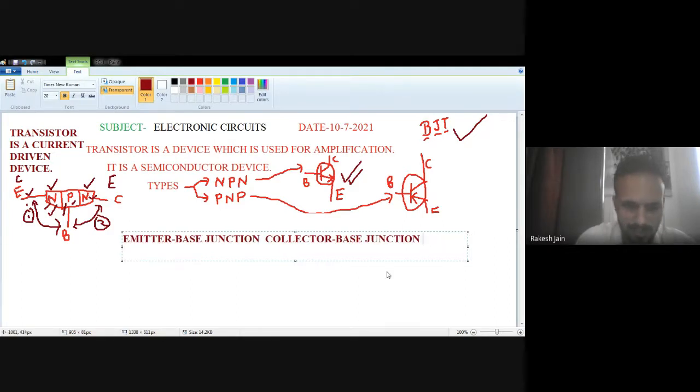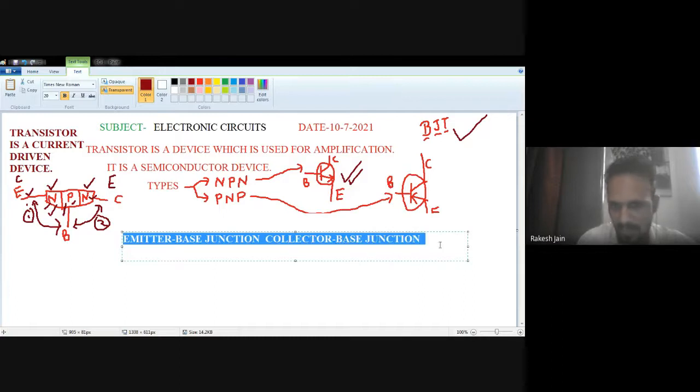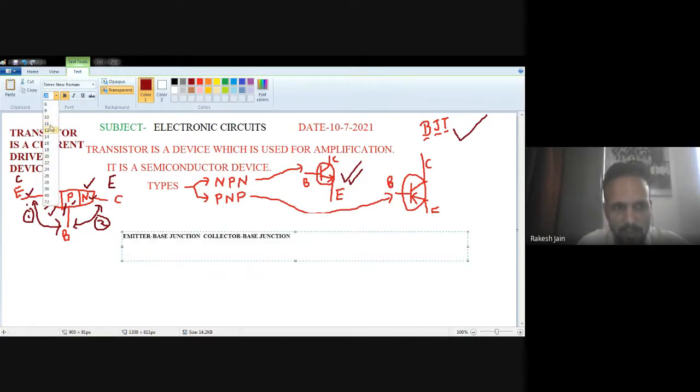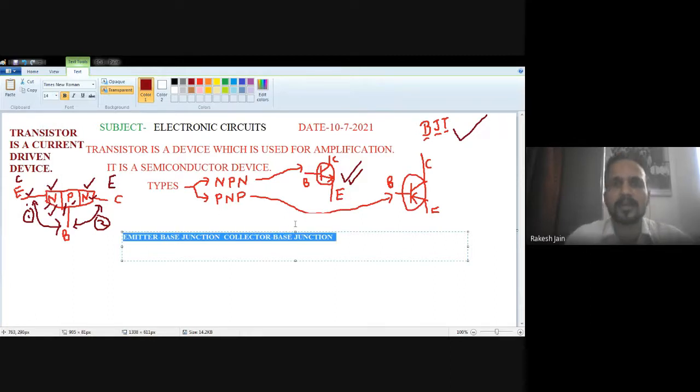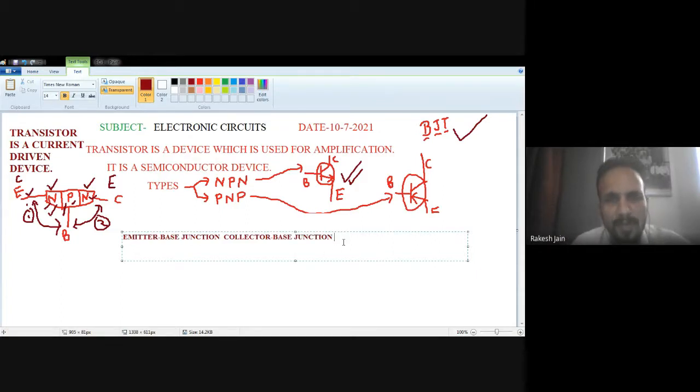Then, due to the different biasing: whenever the P-type semiconductor is connected with the positive supply and the N-type semiconductor is connected with the negative supply, that is known as forward biasing. And reverse biasing is what? Whenever the P-type semiconductor is connected with the negative terminal of the supply and the N-type semiconductor is connected with the positive terminal of the supply, that is known as reverse biasing.